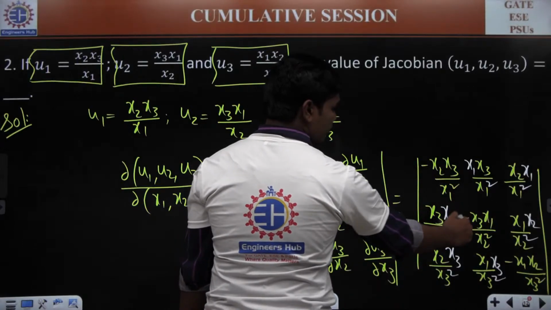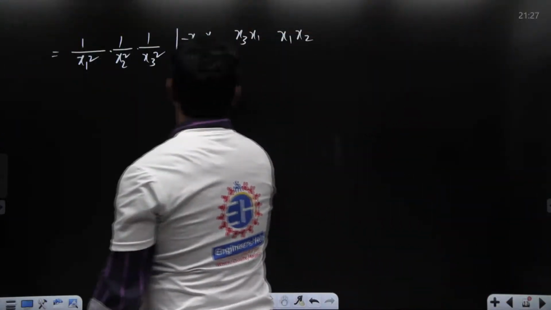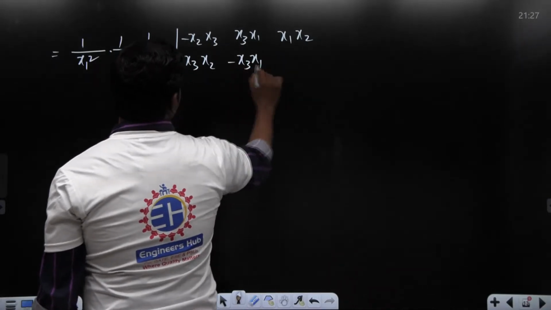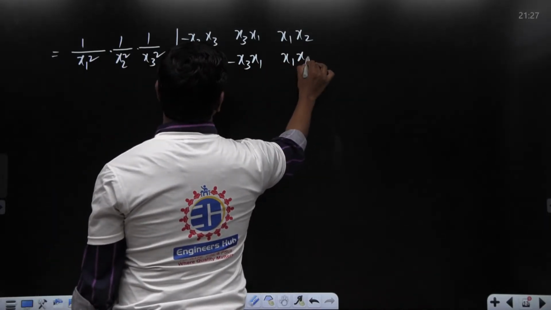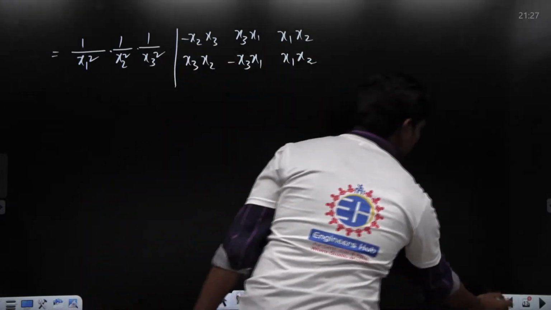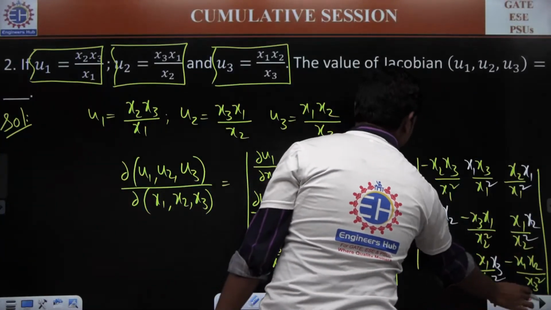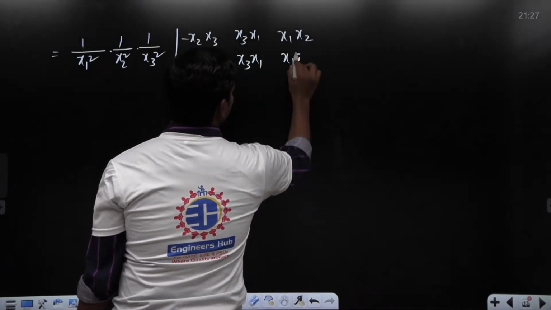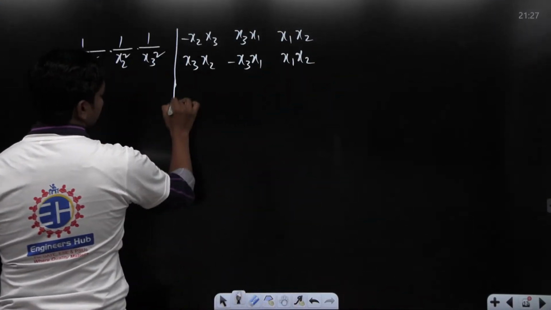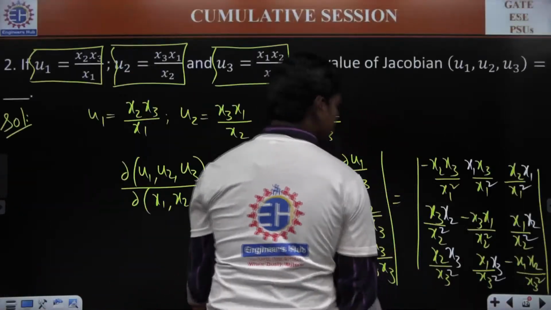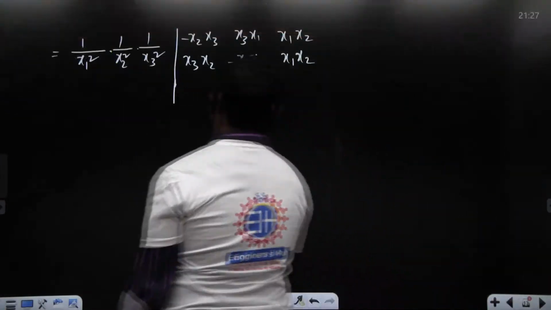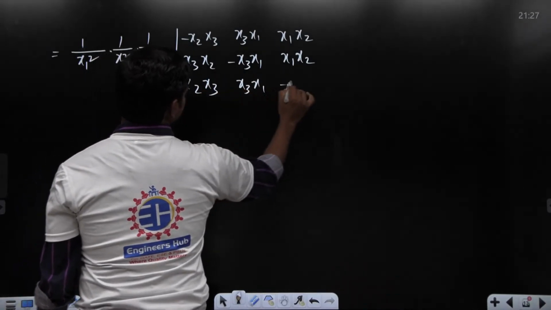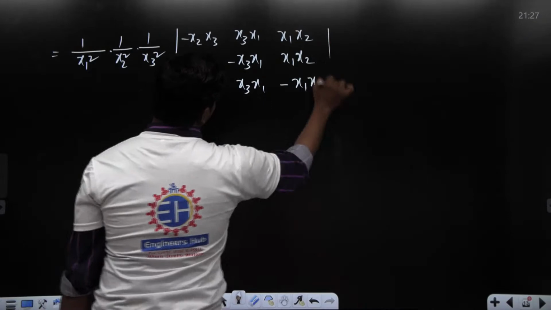Next the second row: x3 x2, x3 x2, minus x3 x1, and x1 x2, correct? Yes, something like this. Again, in the third row you could see x2 x3, x3 x1, and a minus sign with x1 x2. So this is what you have.